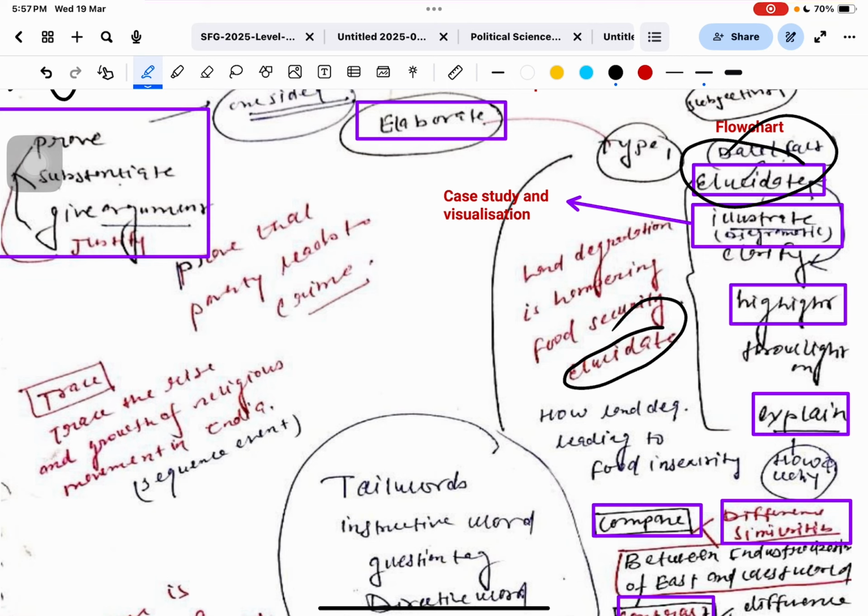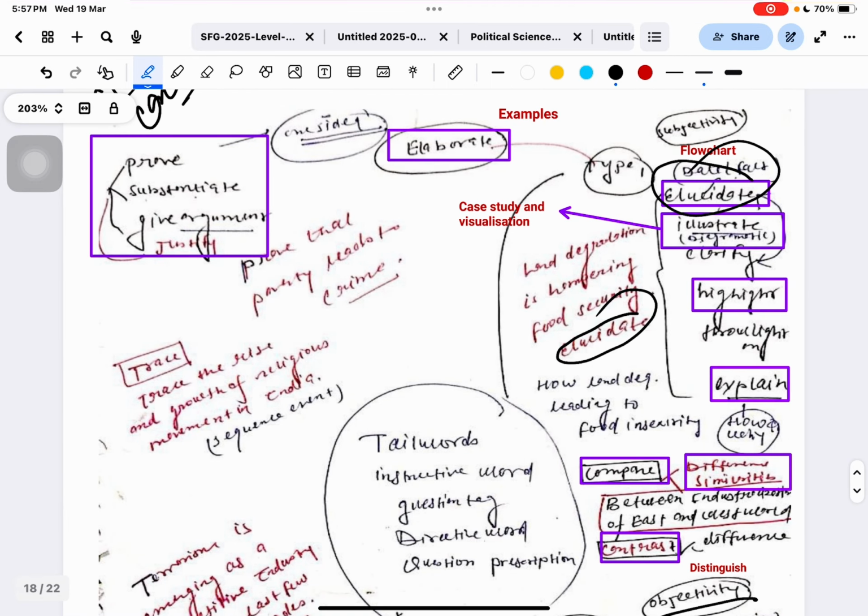See, in the beginning, all words will seem similar, but when you keep on practicing with the questions, you will get to know what the basic differences are. But these words which I told you are under one category. Actually, I have classified these words into five to six categories. So this is the first category.